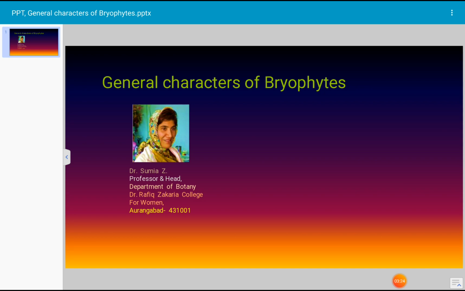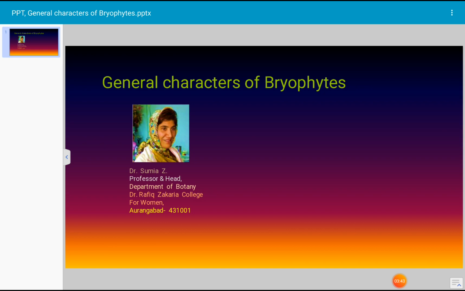Let us see the female reproductive organ in bryophytes. Each archegonium is flask-shaped. Archegonium consists of stalk, venter and neck.